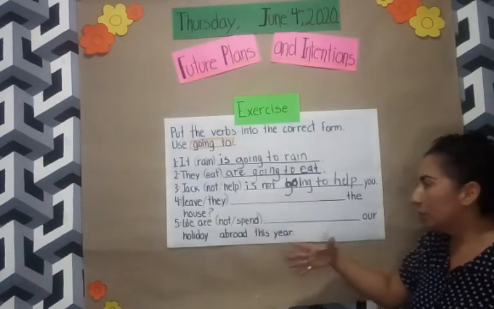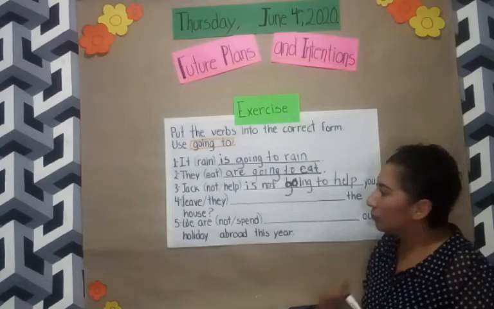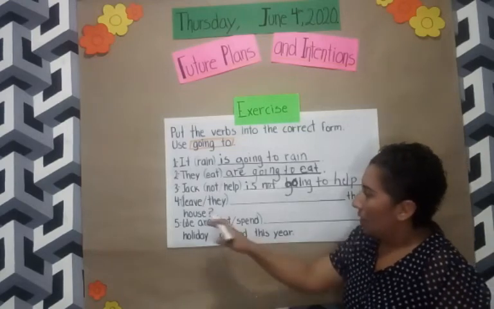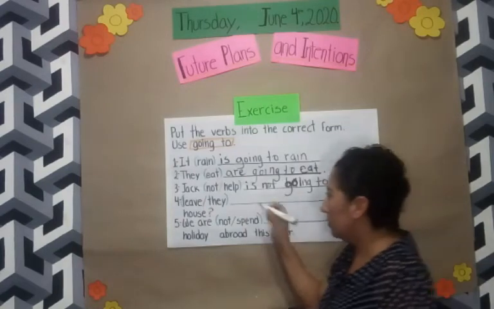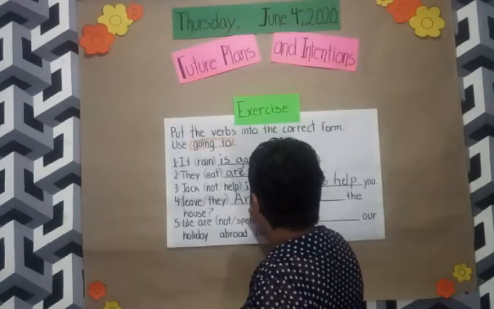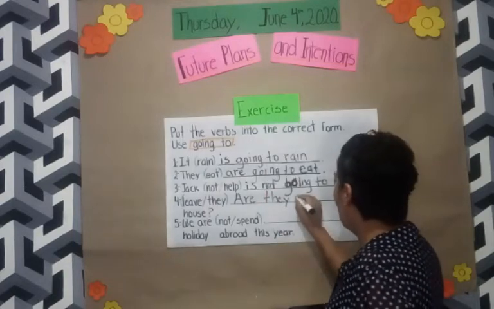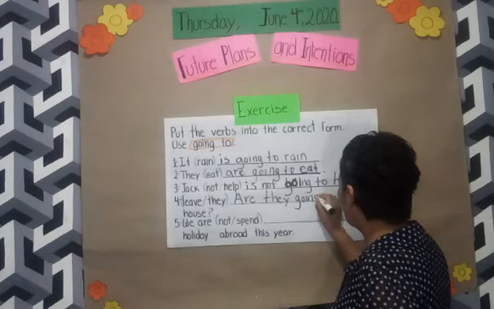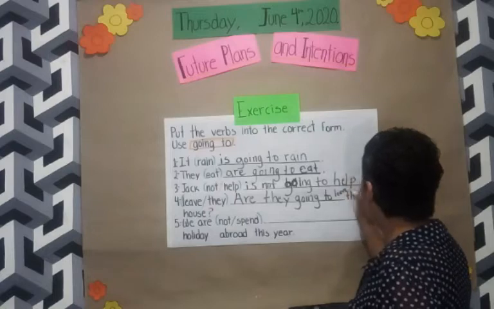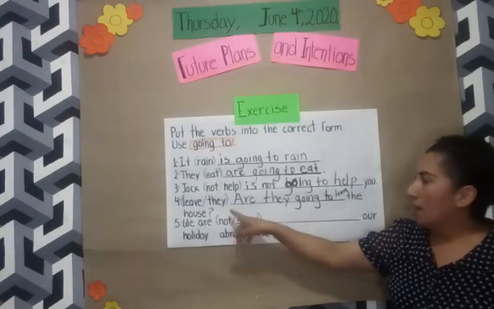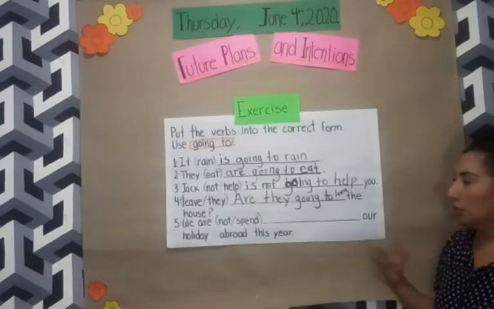Now we have number 4, and we can see the question mark at the end. In this case, you have to build an interrogative form. In this case, you have they. Remember, we are going to use am, are, is at the beginning of the questions. Are, and later we are going to use they going to leave the house. Are they going to leave the house? This is the correct form for interrogative.